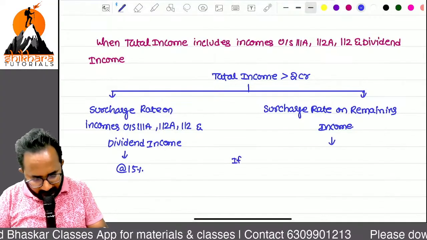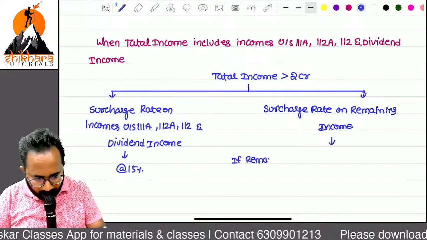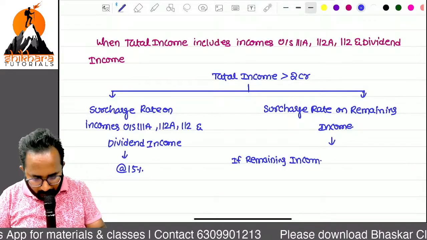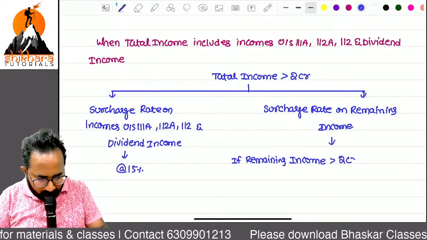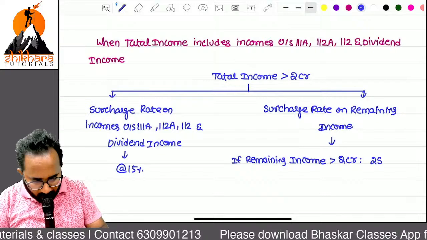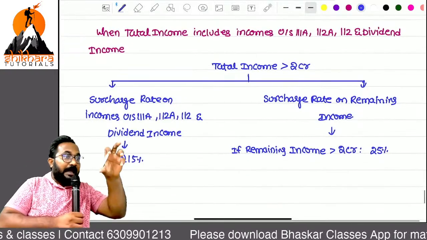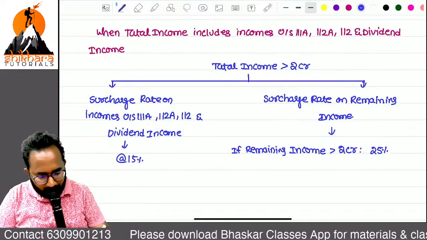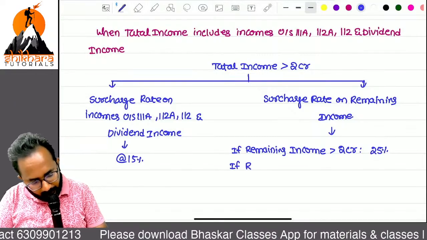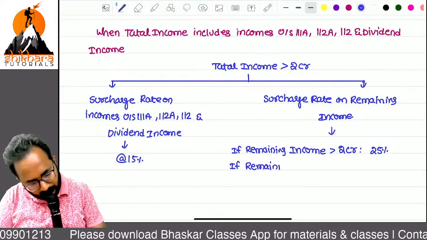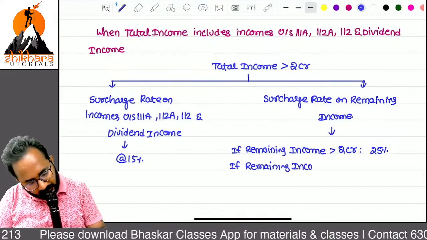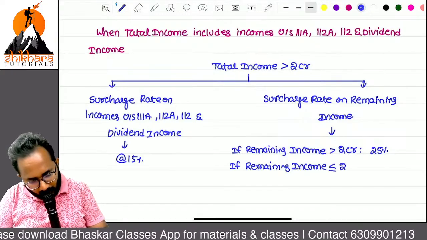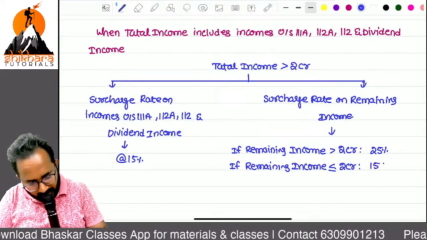Please check it out. Remaining income total. If the remaining income itself is more than 2 crores, then easily you can apply 25%. Alone the remaining income has already exceeded 2 crores, that's why 25. If the remaining income is less than or equal to 2 crores, then it is 15%.